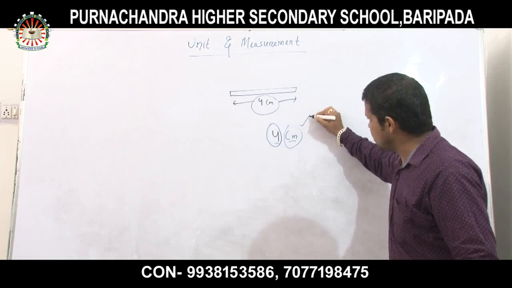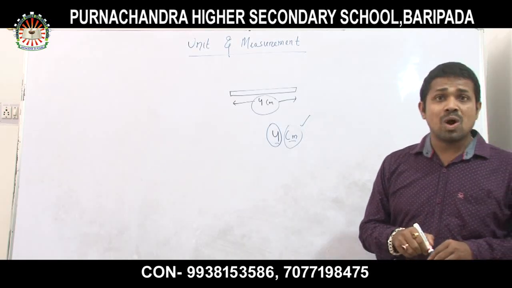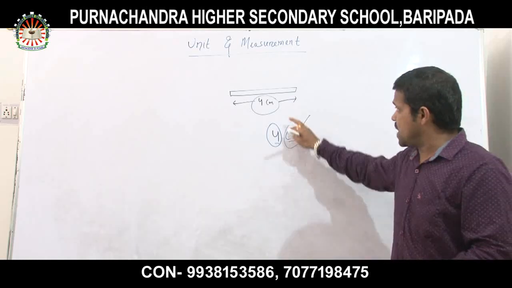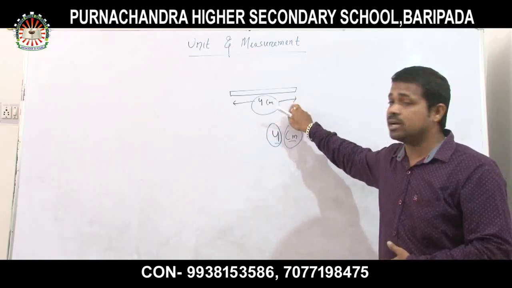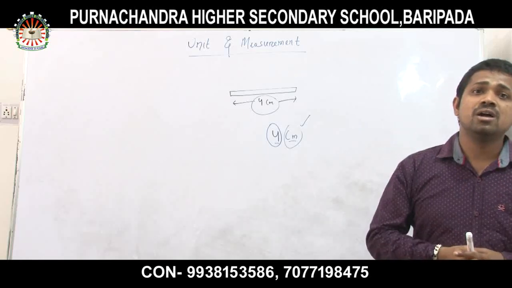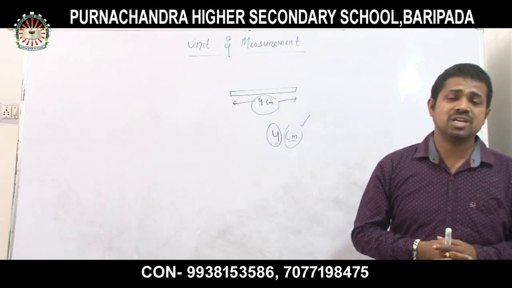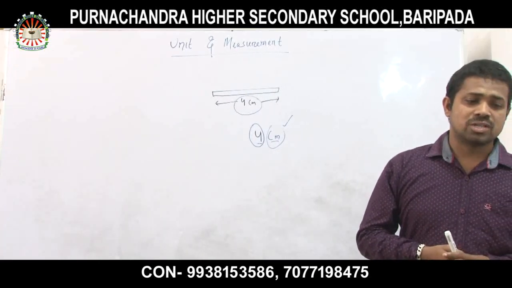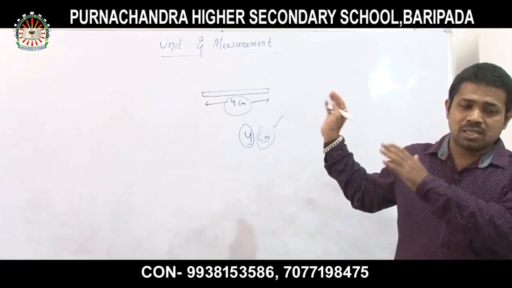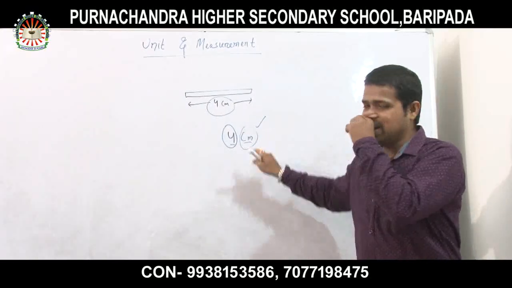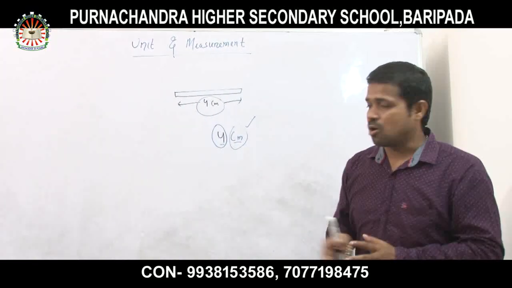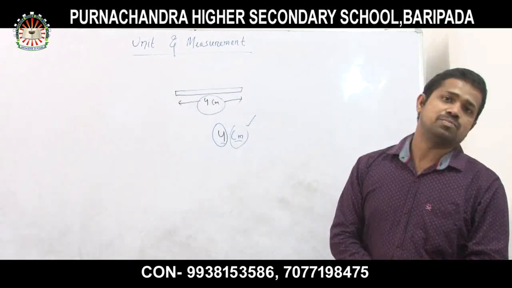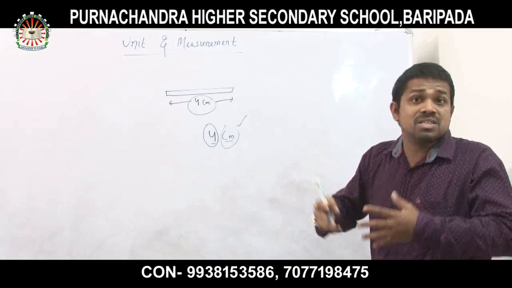Come to the second thing, unit. What is the purpose of unit? Just as I told you, the purpose of unit is to compare it with a standard object, like a scale. Clear? So that means the second thing, the unit, is used to measure or to compare the given object with a standard object, with a standard thing, a standard measuring device.